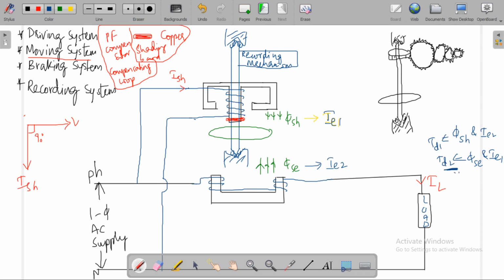Because of these two driving torques, you're going to have a resultant driving torque, that is TD. So TD is equal to the difference of TD1 and TD2.